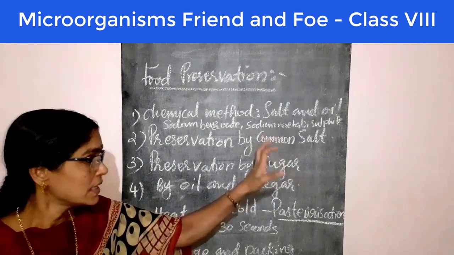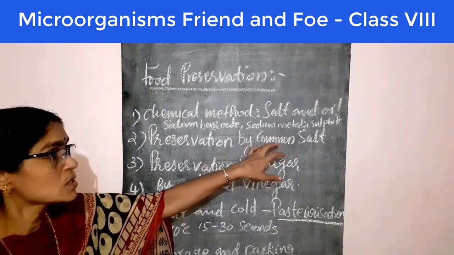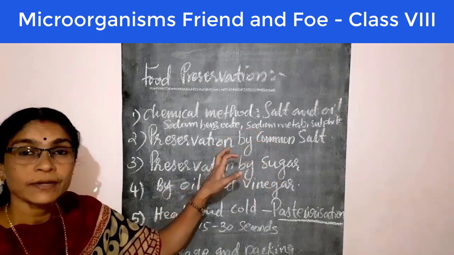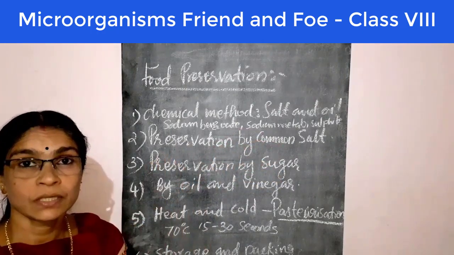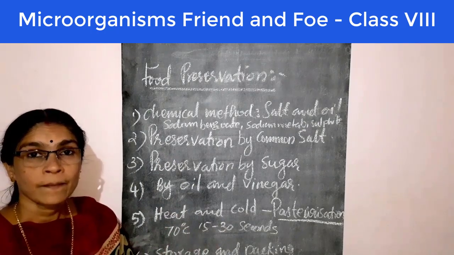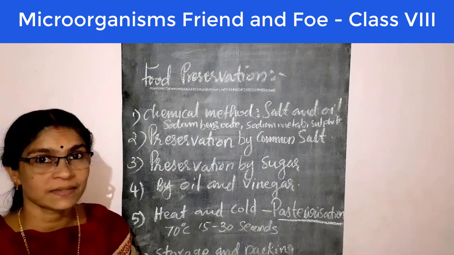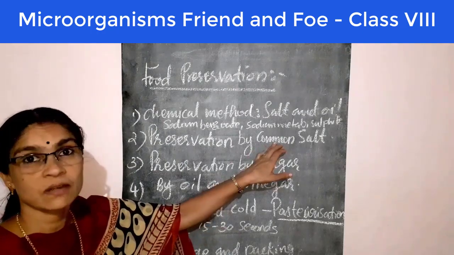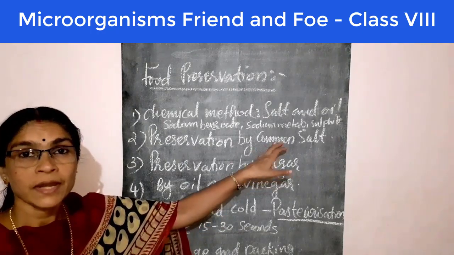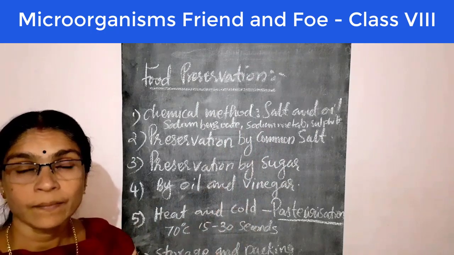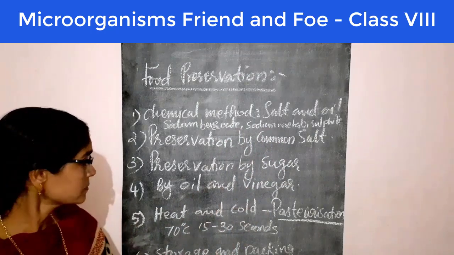So mainly we use common salt to preserve food items like meat, fish, and some fruits and vegetables also. By making pickles, we add common salt, and also oil, etc.